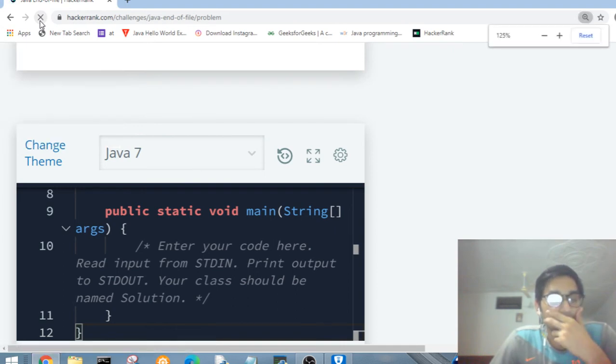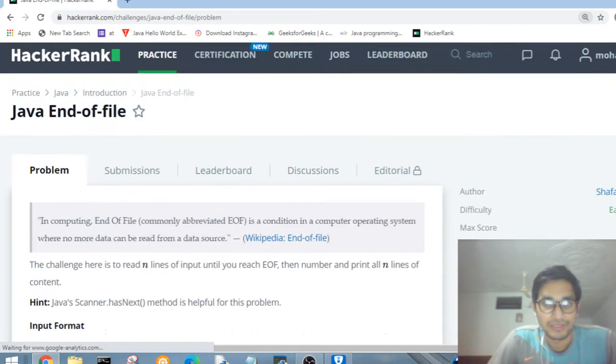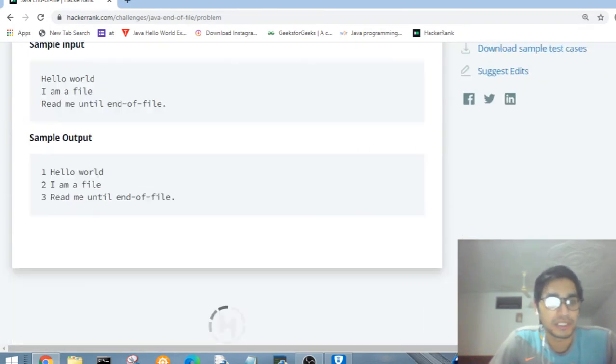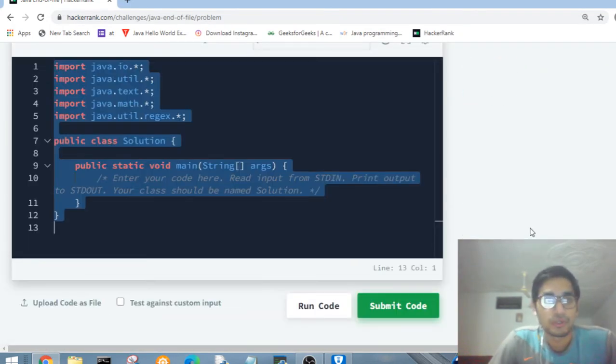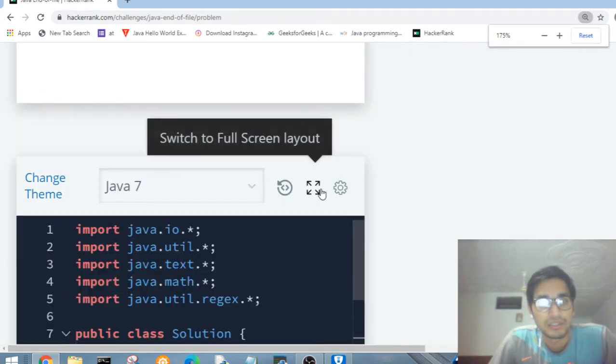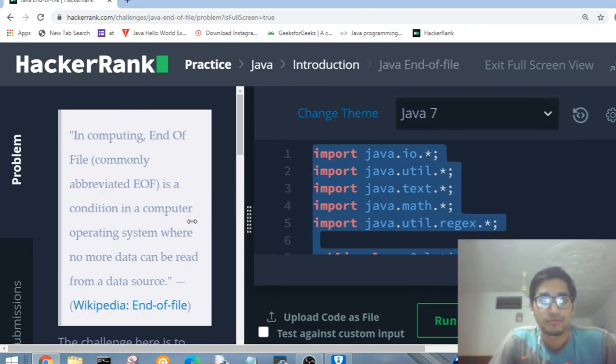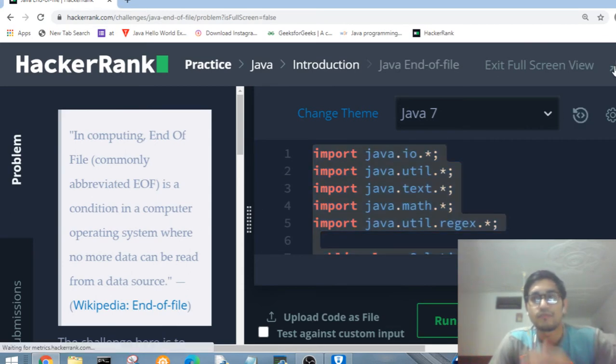Maybe the page will become responsive. Okay, so I have read all the terms and conditions. Maybe you can all see this. If not, let me zoom in, let me make it full screen. Okay, that is not looking good. Let me exit from full screen.